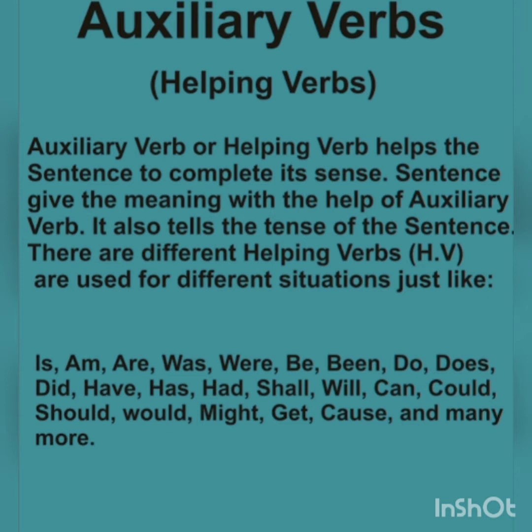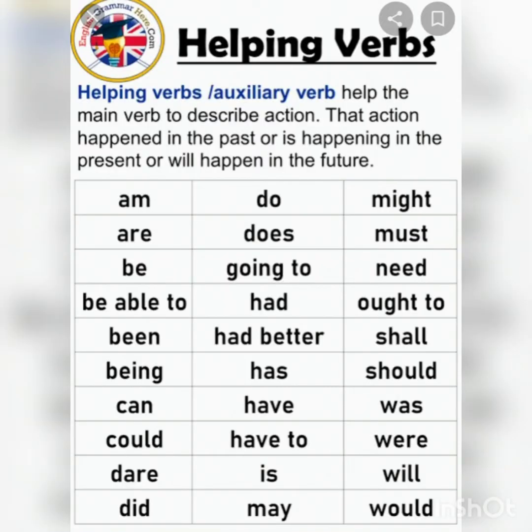The modal auxiliaries are modals. They are can, could, may, might, shall, should, will, would, must, ought, used to, need and dare. Unlike be, have and do, the modal auxiliaries cannot function as main verbs except in a few cases.